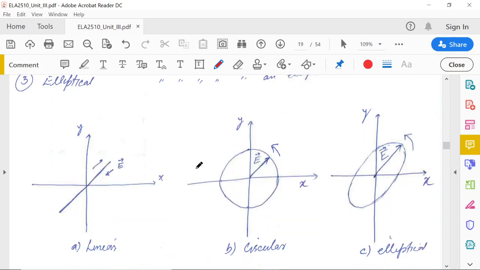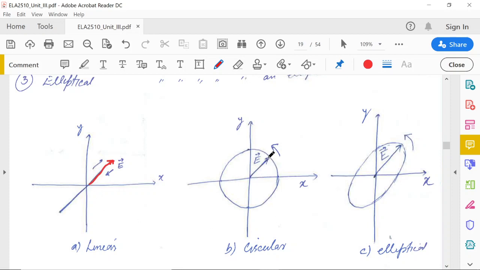So here, if we fix some location, for example, let z equal 0, these are x and y, and the wave is propagating in the z direction. So at this point, the electric field vector is this, the electric field at a particular time, and as the time passes, it remains in the same direction in a straight line. The magnitude changes with time. This direction may be either this way or this way. Then it will become linear.